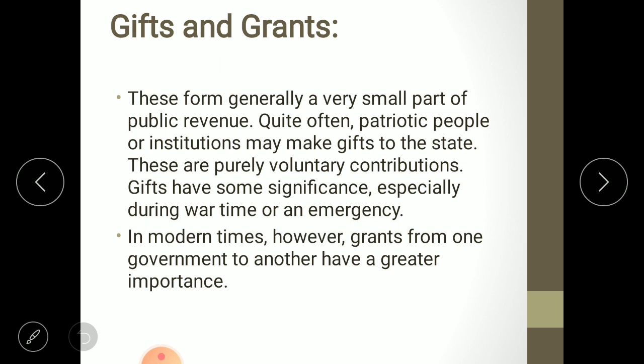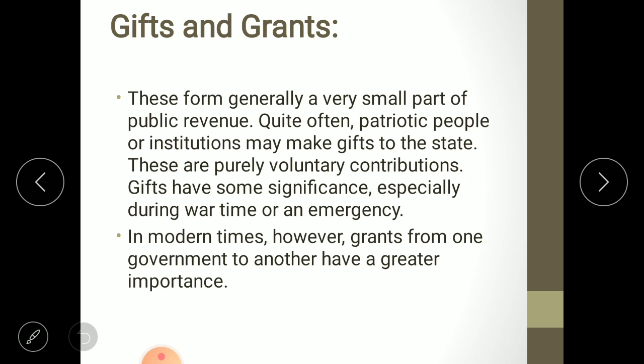Then the third category of non-tax revenue is gifts and grants. This generally forms a very small part of public revenue. Quite often, patriotic people or institutions may make gifts to the state. Patriotic people like the soldiers, who are very much dedicated towards their country. They like their country. They feel the pride to be a citizen. So they will give their income and their property as a gift to the government.